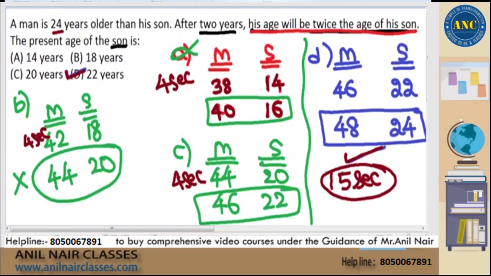Shrikant, I am repeating it one more time, sir. I am assuming that the son is 14, which is the first option. The man is 24 years older than 14. 24 plus 14 is 38, Shrikant. After 2 years, they will become 40 and 16, right? The question says his age will be twice the age of his son. That means 40 will be twice of 16. Is 40 twice of 16? No. Because the second statement is incorrect, the option is also incorrect. Like the way, check for other options, Shrikant.